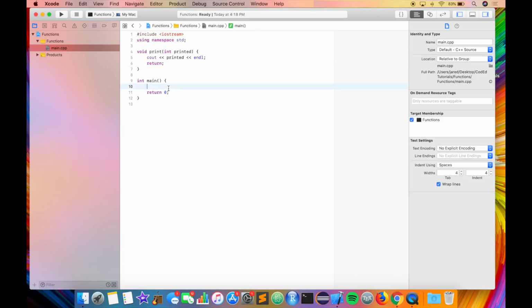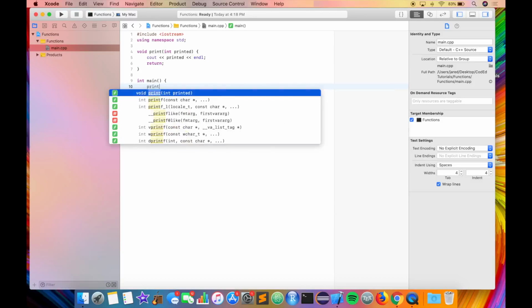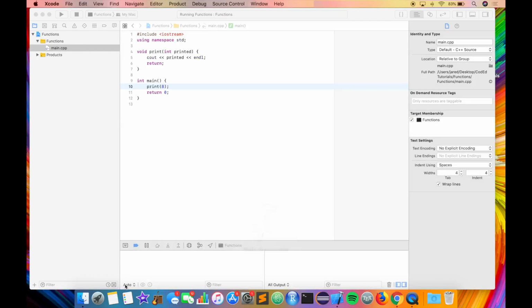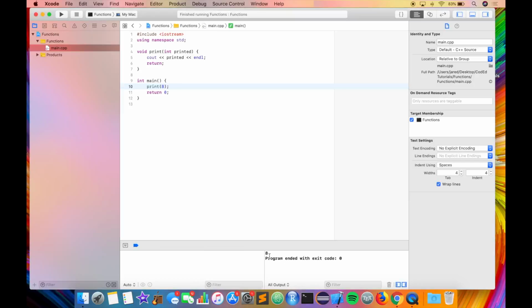If we go ahead and call print, let's give it any random number, so let's just say 8, and save that and run it, you will see in the console that the number 8 was printed. Now, if you want to create another function without a void, let's do that.